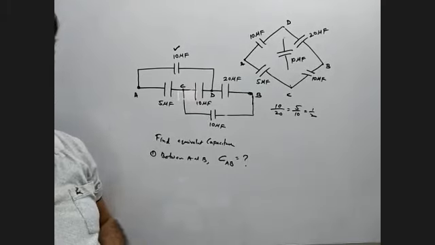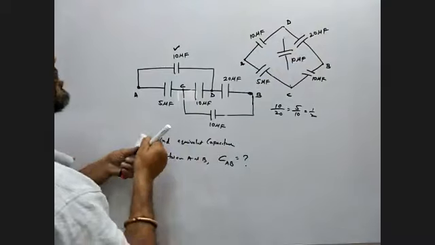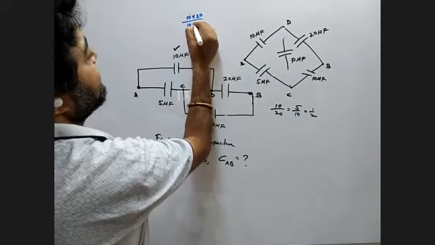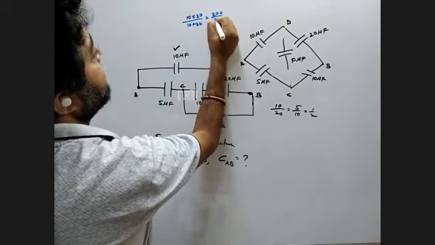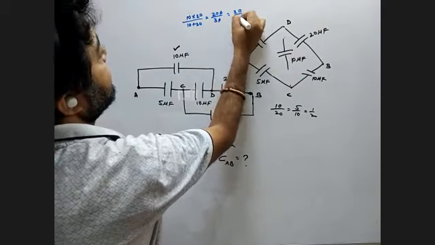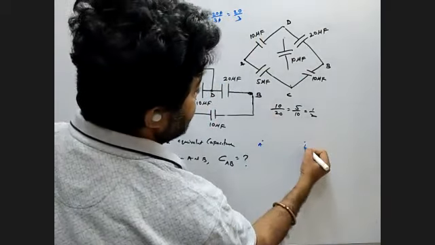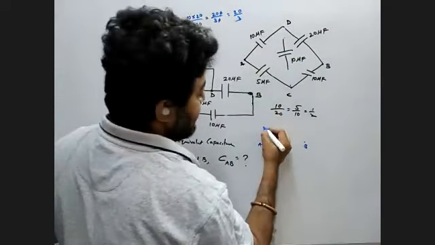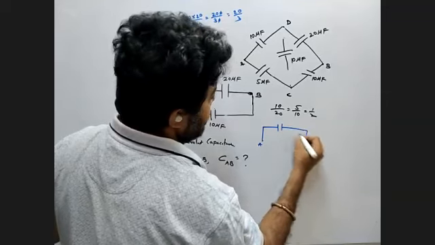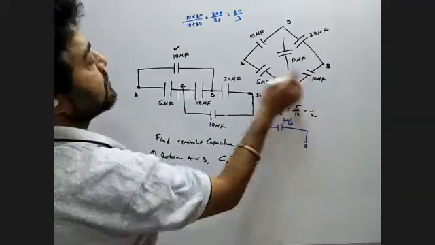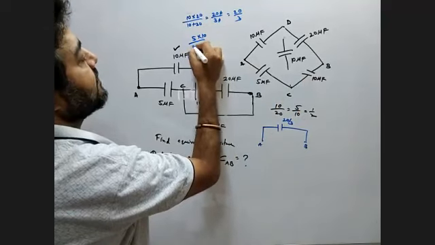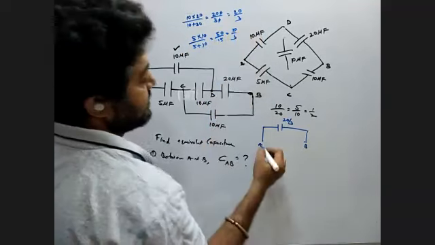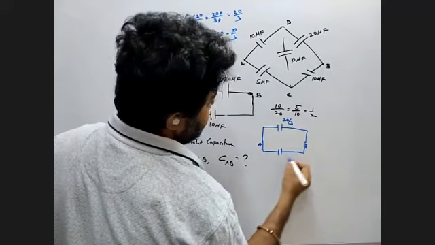I give you, these two are in series and we know shortcut formula C1 C2 by C1 plus C2. So 10 into 20 by 10 plus 20, that is 200 by 30, that is 20 by 3. So if this is A, this is B, no need to use this one 10 microfarad because we can remove it now. So we have 20 by 3. Now this two, 5 into 10 by 5 plus 10. So what we have, 50 by 15, that is 10 by 3. So the lower one is 10 by 3.